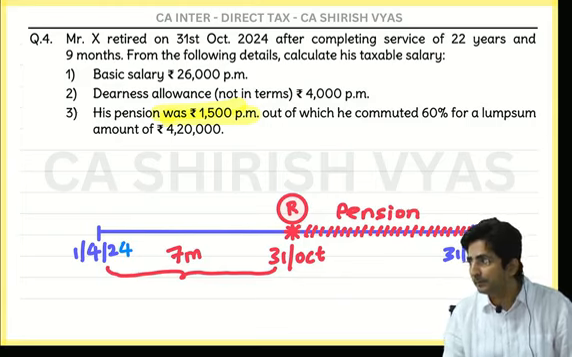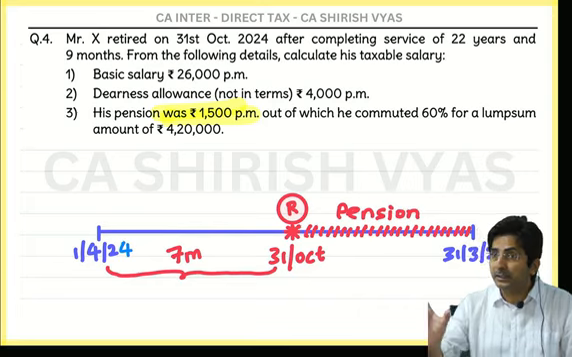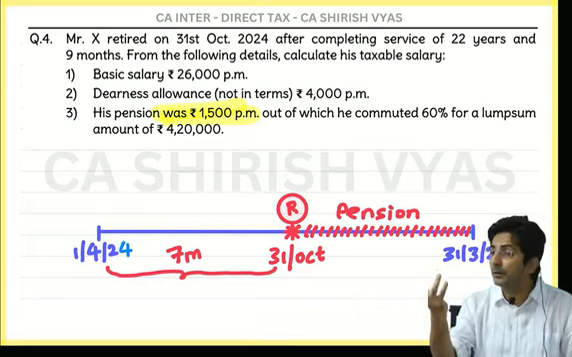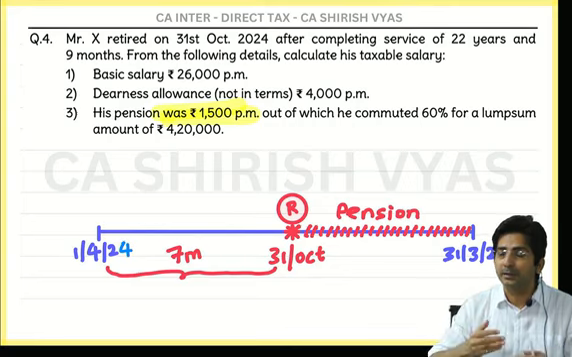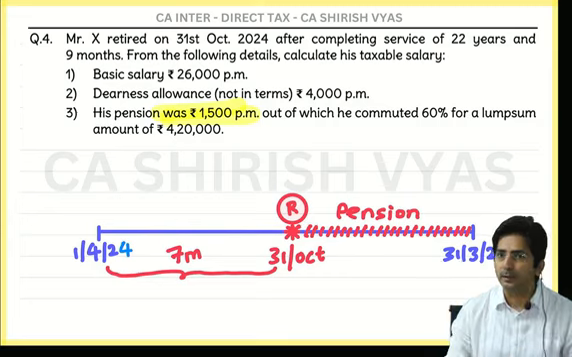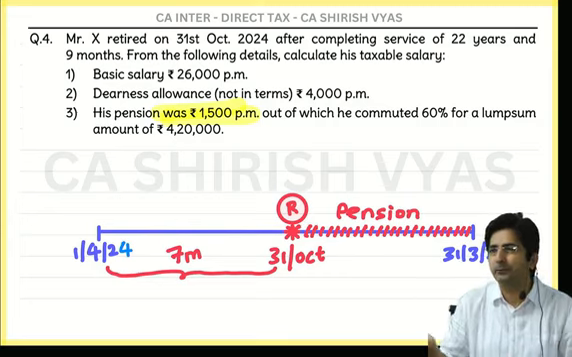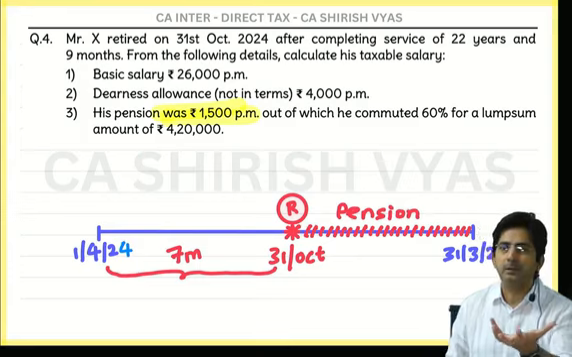What is the logic behind this? He is receiving gratuity, so why should the government exempt more? He already got it. He's already getting more. See, gratuity is always a lump sum amount. Gratuity is not given in piece and parcel. It is a lump sum amount only. So you know what the income tax department says? You already received gratuity, it's a big amount, it's a lump sum amount.